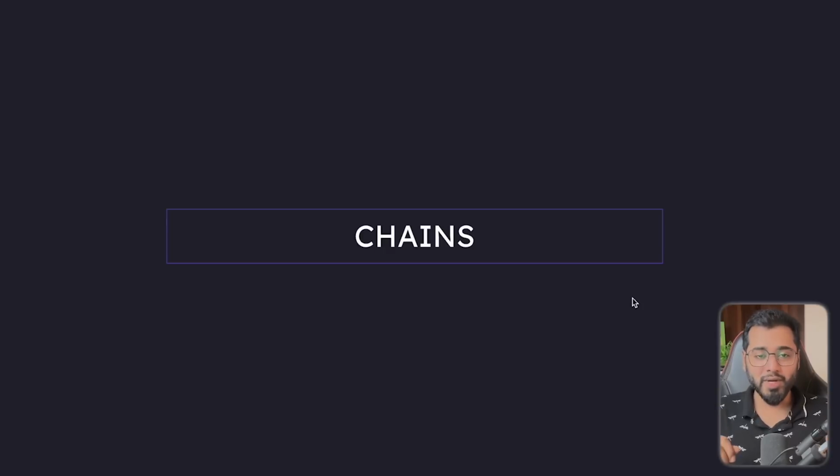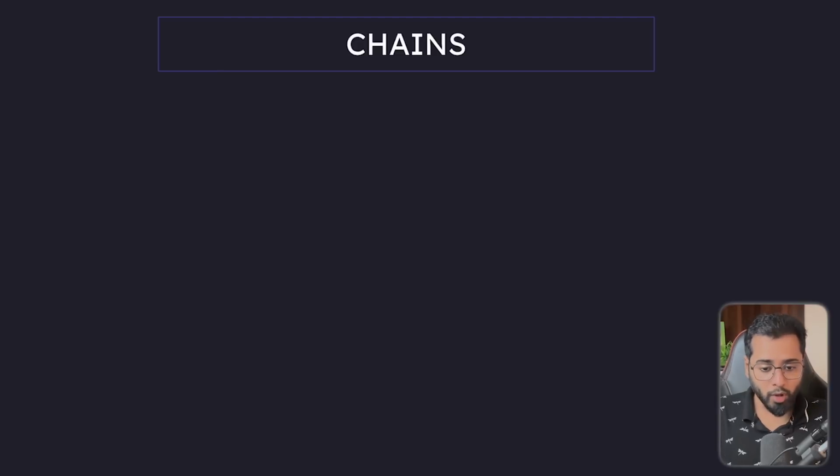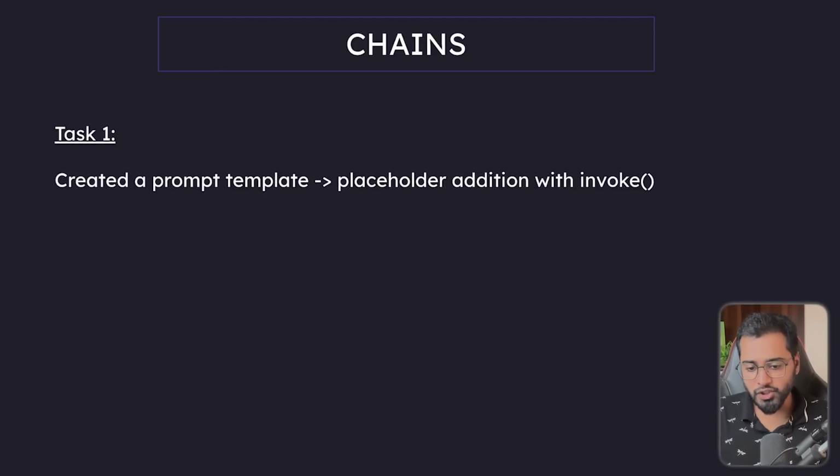In this section, we are going to be covering the third component of LangChain called chains. It is personally my favorite component of LangChain because it lets you connect multiple tasks together by chaining them, and it helps you create sort of a unified workflow. Let's look at a quick example. If you remember from the prompt template example, we created a prompt template, called the invoke method on it with the placeholder values passed in, and it gave us the final output, right?